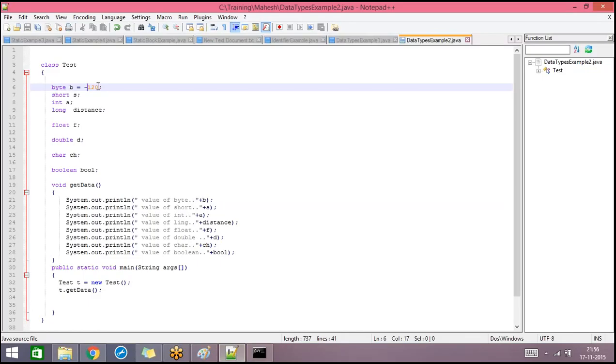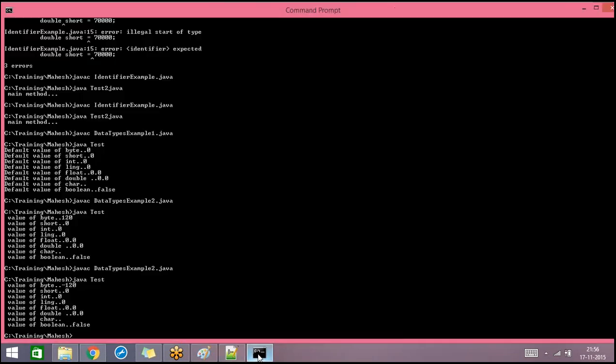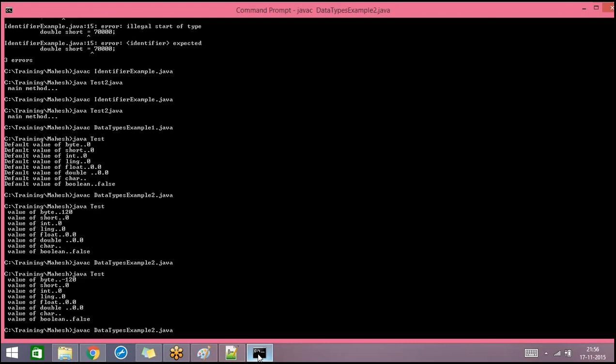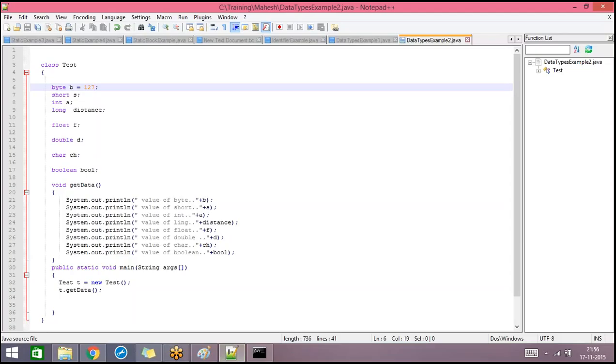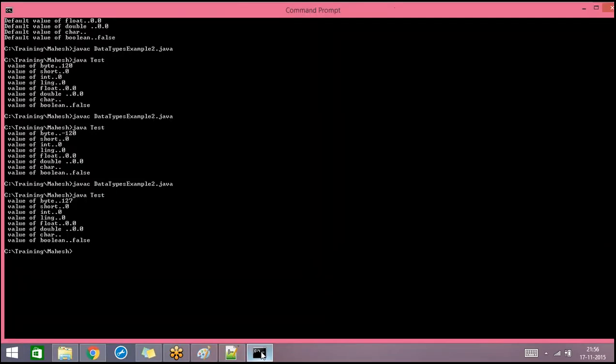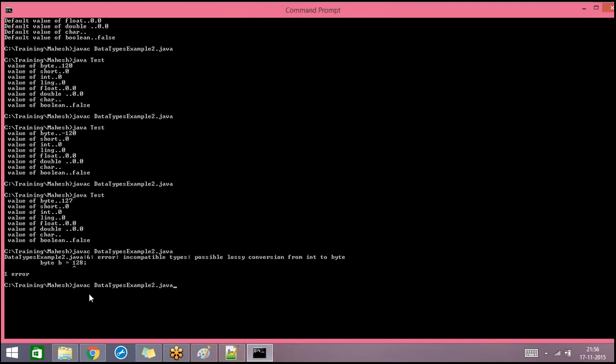And if I assign the value as 127, this one is also valid, and you can run that value. But if you assign the value as plus 128, now let's see. It says incompatible types, possible lossy conversion from int to byte.